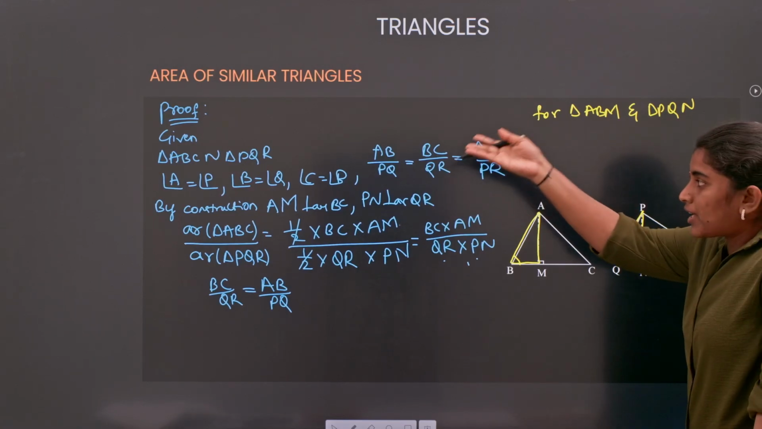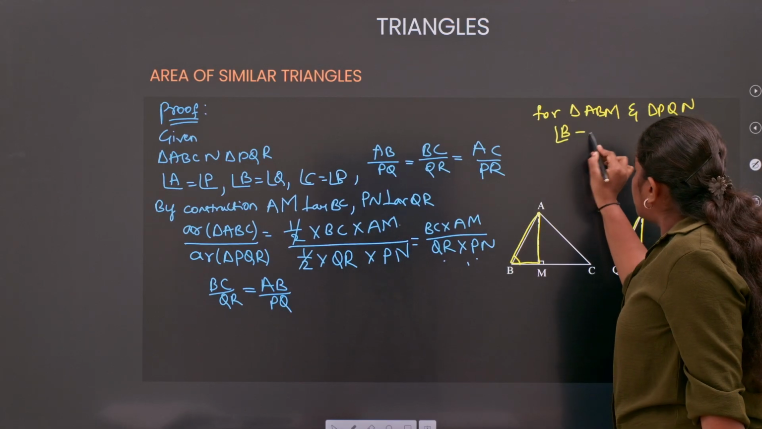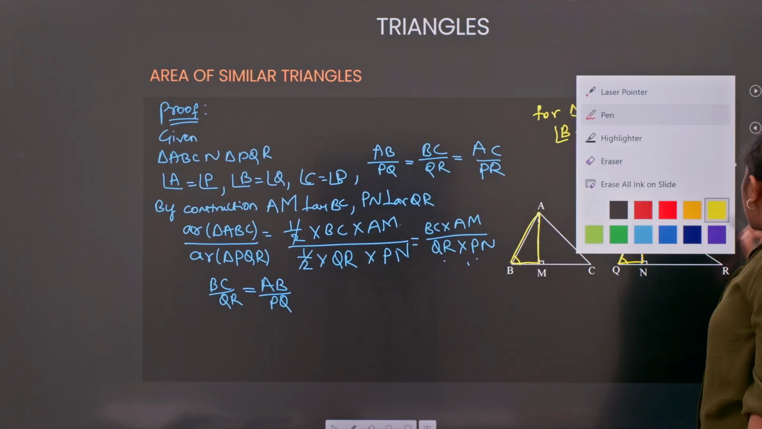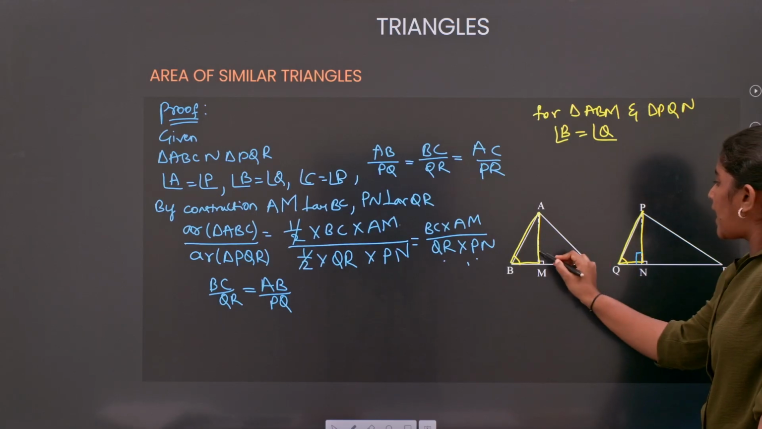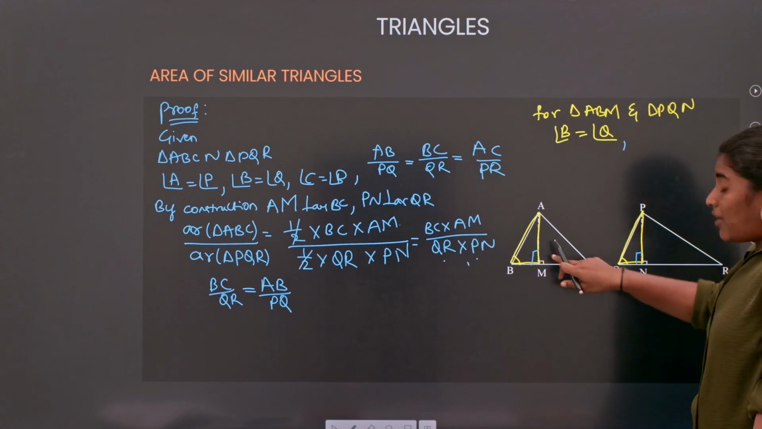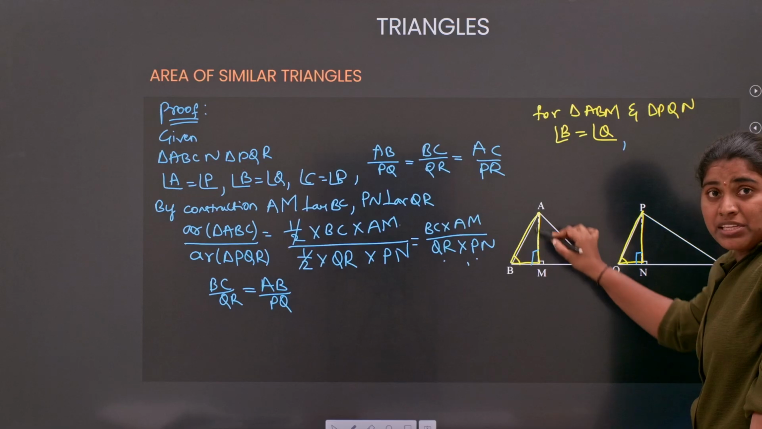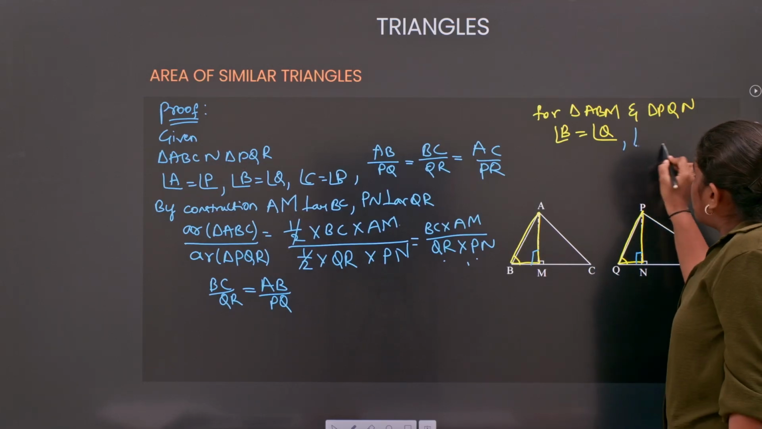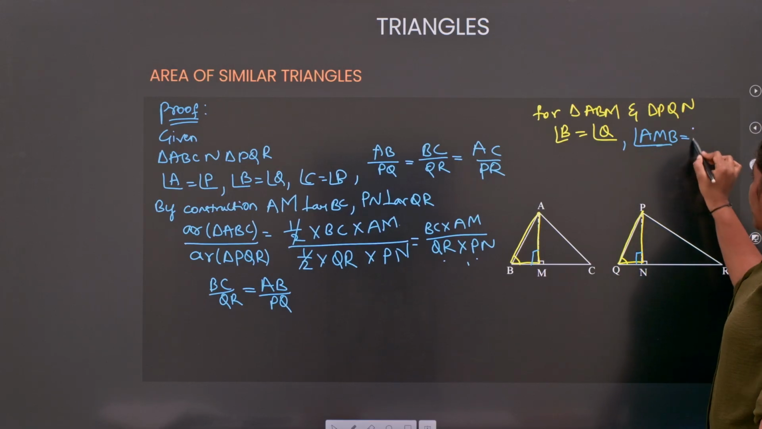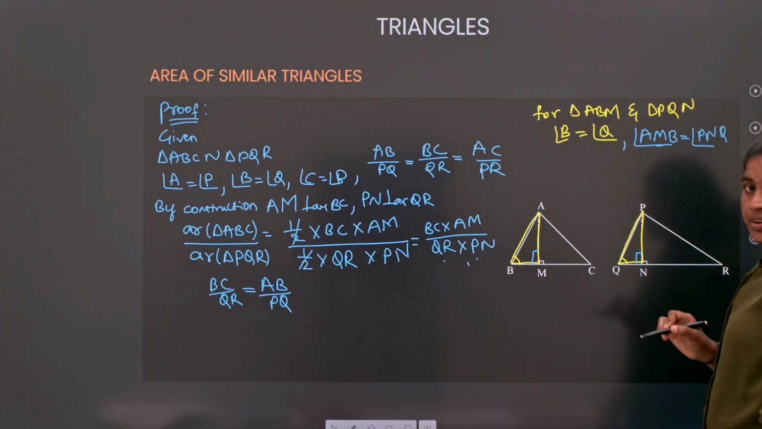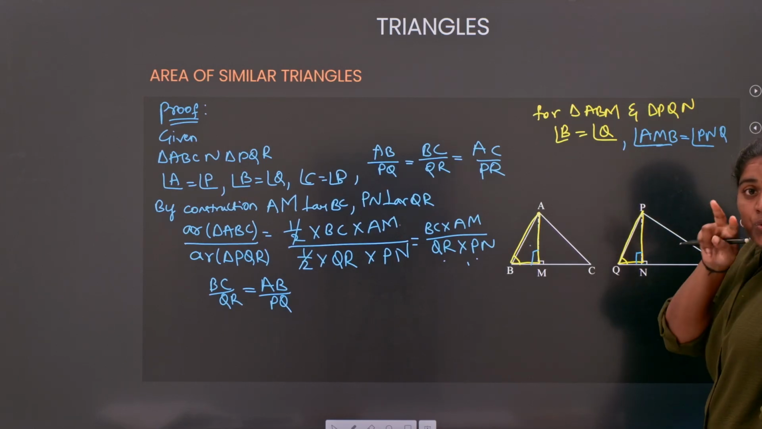Yes, using corresponding angles are equal for similar triangles. So I have angle B equals angle Q. And the next condition: can I take angle PNQ equals angle AMB? Yes. Why? Because BC is a straight line, and one of the angles, AMC, is 90, which means AMB is also 90. So we got angle AMB, which is 90 degrees, equal to angle PNQ.